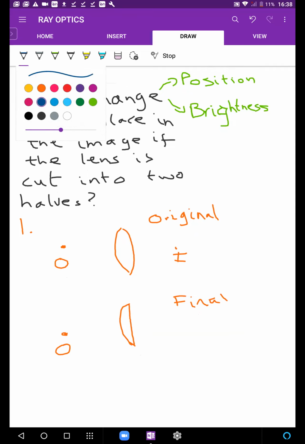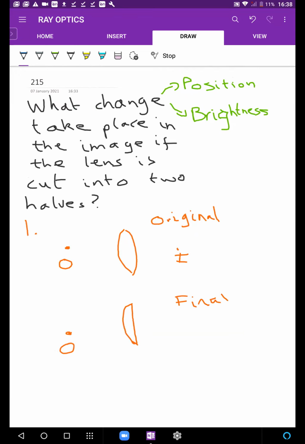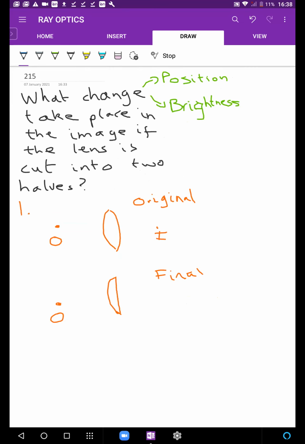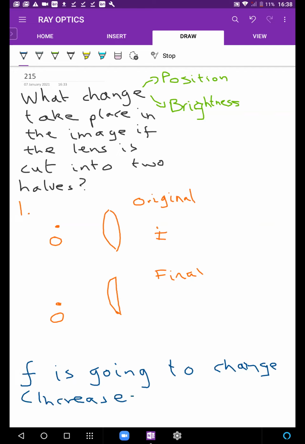Let's see. Okay. So what is the answer? यहाँ पे please understand, you are suddenly making this a plano convex lens. In fact, your focal length is going to change. Try to think what the formula is for focal length. In fact, most likely your focal length is going to increase. Or one can say your power decreases. Focal length is going to increase. Yeah, power will decrease. Can you see that happen?